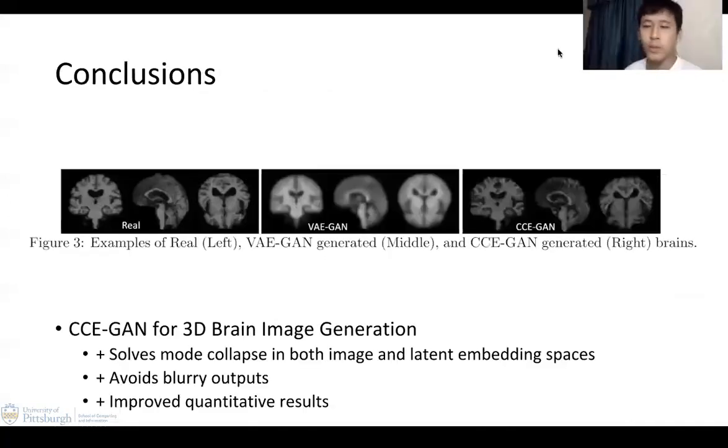To conclude, we built our model on top of 3D alpha WGAN, and we essentially solved the divergence in the latent space. We believe having a desired prior can lead to alleviation of mode collapse and also the blurriness in the images, therefore creating generation with better quantitative and qualitative results.